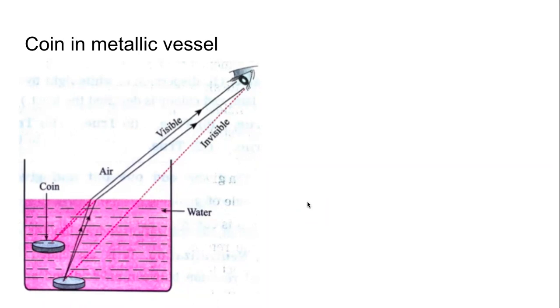And then we will be able to see the coin only when we are able to look at the coin directly. जब तक हमारे पास सीधा line of sight नहीं होगा, तब तक हमको वो coin दिखेगा ही नहीं. Right? But if we put some water in it, then we will see. This is position 1. मान लो without water we are able to look at what is there in the tumbler, in the katori, a coin from P1. If we put some water in it, we will be able to see the same coin from this position.